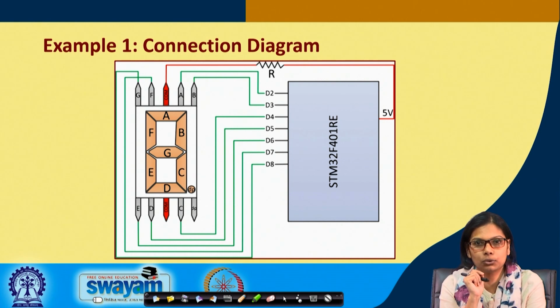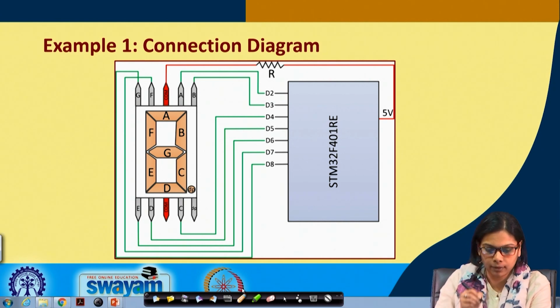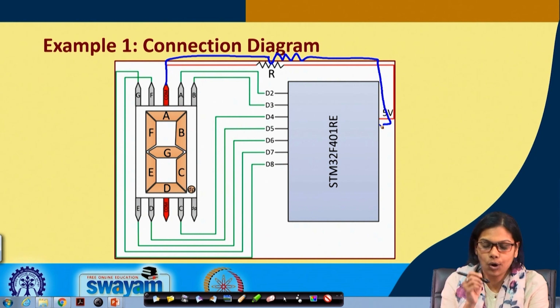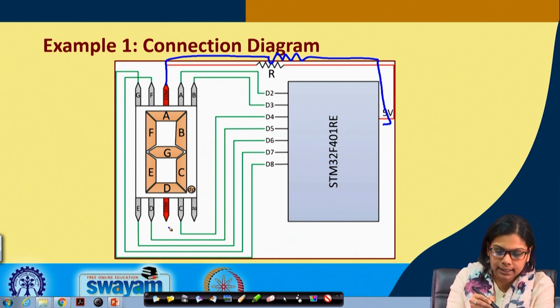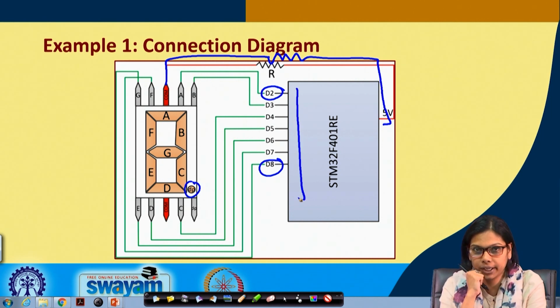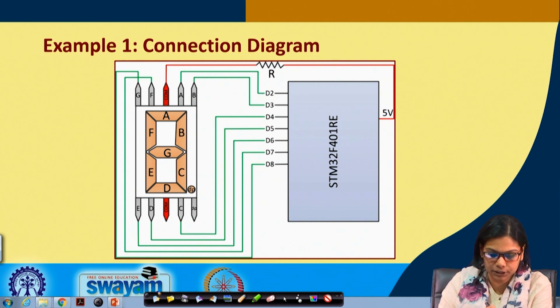We already discussed common anode and common cathode 7-segments. Here the common port is connected through a resistance to the 5 volt of the STM, and all other ports, that is A, B, C, D, E, F, G and DP, are connected to pins D2 to D8 of this STM board. Now you can see the connection.